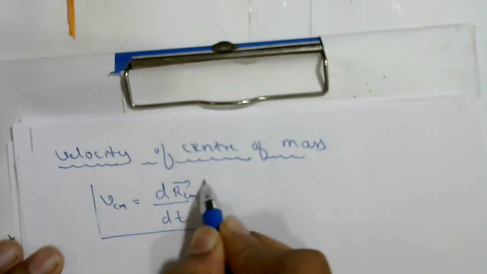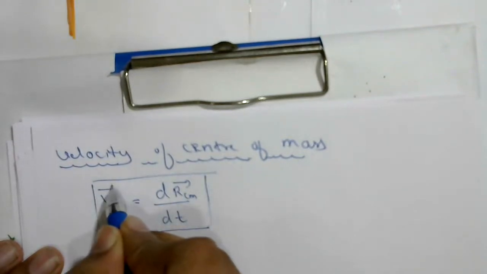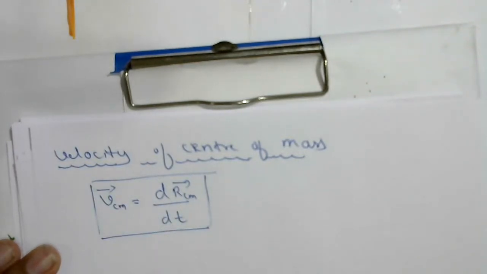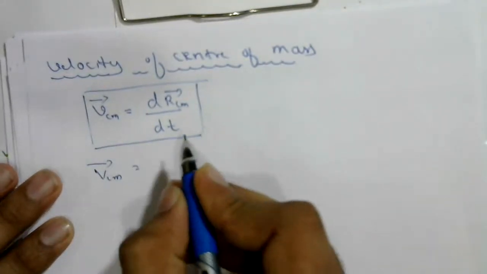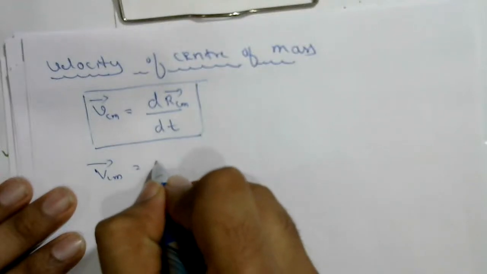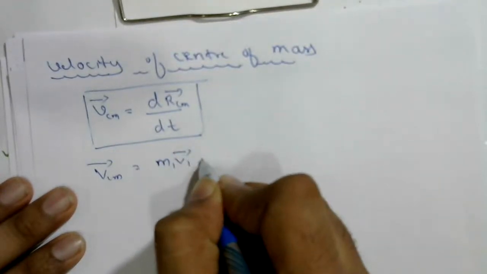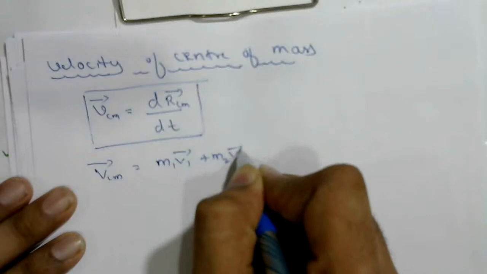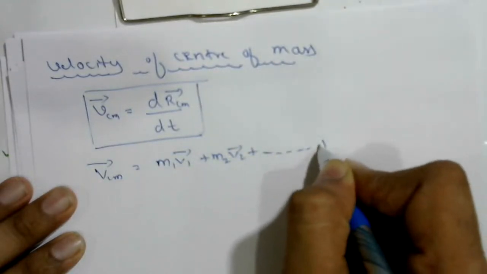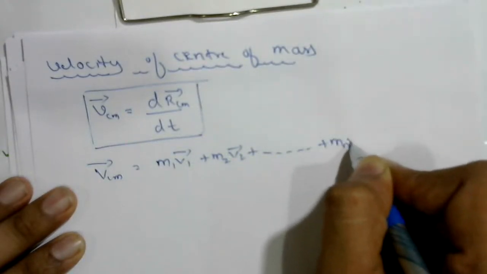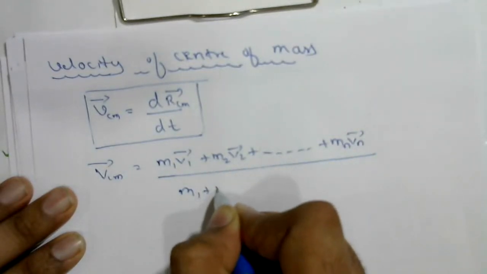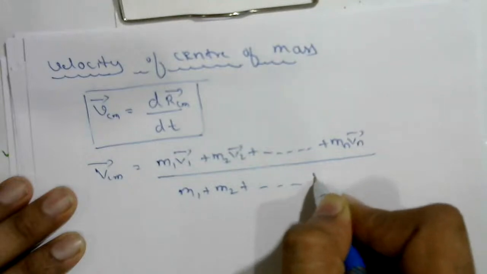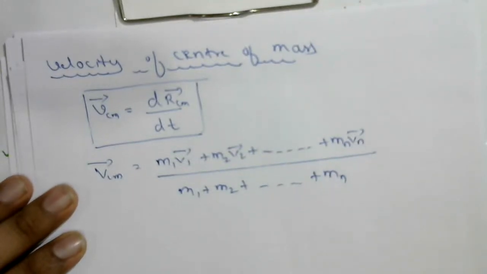So this is a general formula in vector form I am writing here. Velocity of center of mass is equal to m1 v1 plus m2 v2 plus, if there are n number of particles, mn vn upon m1 plus m2 plus, like that, mn.